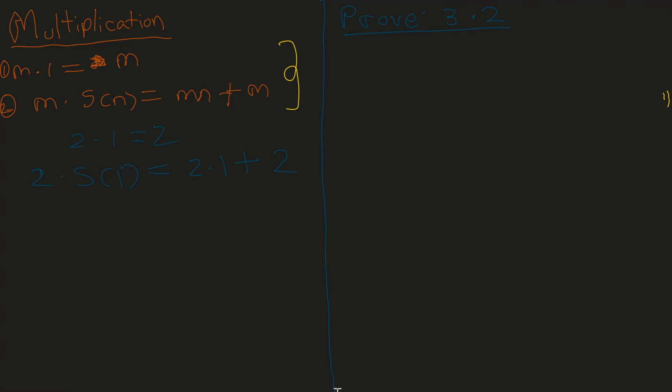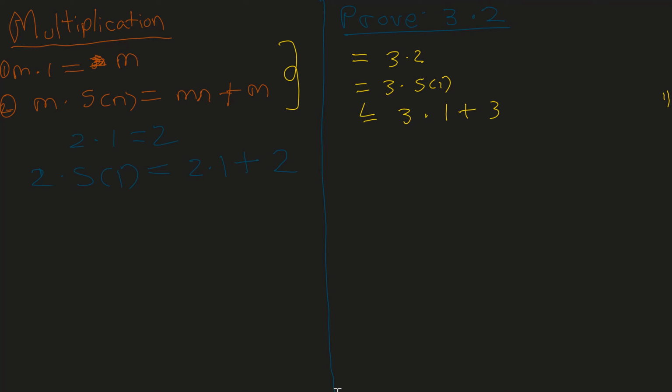So remember that 3 dot 2 is equal to 3 dot successor of 1. Well, because 2 is the successor of 1, we can replace 2 with successor of 1. Next, we can write it as 3 dot 1 plus 3.